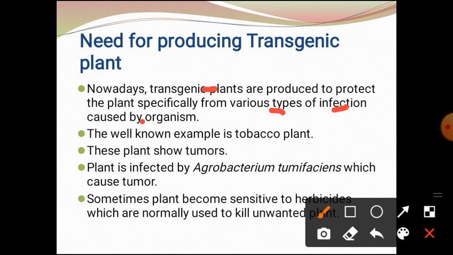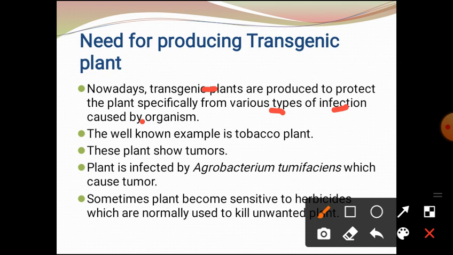A well-known example of a transgenic plant is the tobacco plant, a host plant which can be infected by Agrobacterium tumefaciens, which can cause a tumor in the tobacco plant. Sometimes the plant becomes sensitive to the herbicides which are normally used to kill unwanted plants.